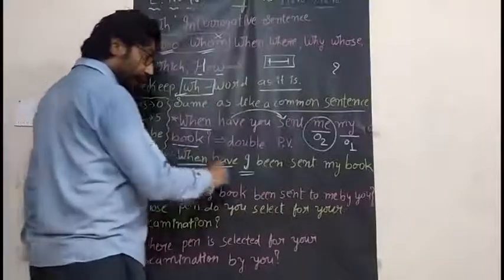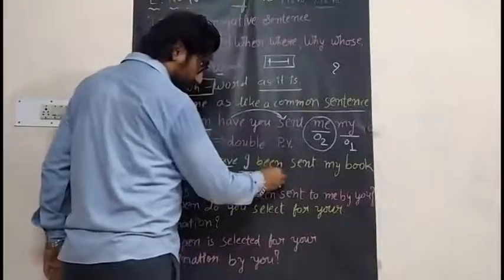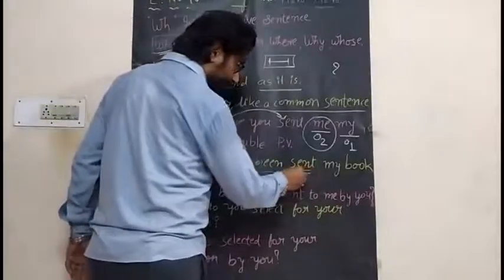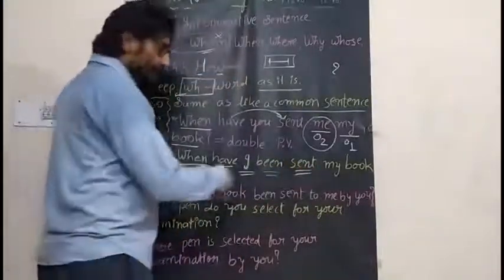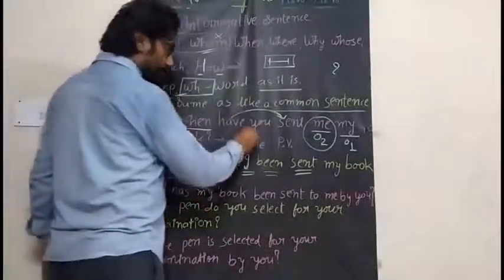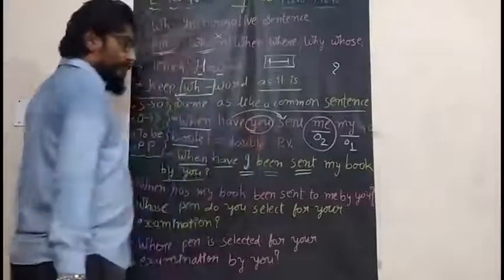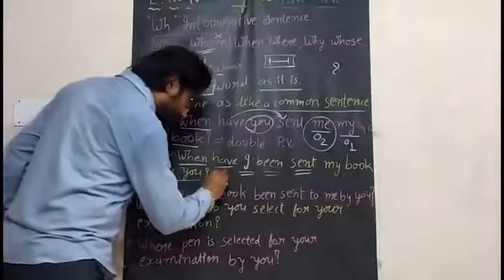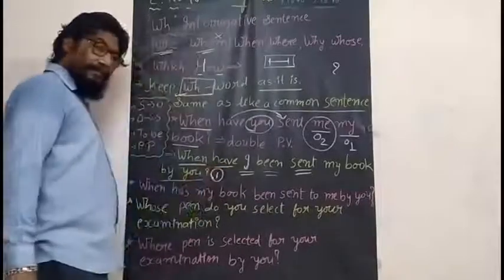When have I been, PP form. Next to that, what? My book. By you, because that is the subject. In this way, I have completed the first passive.